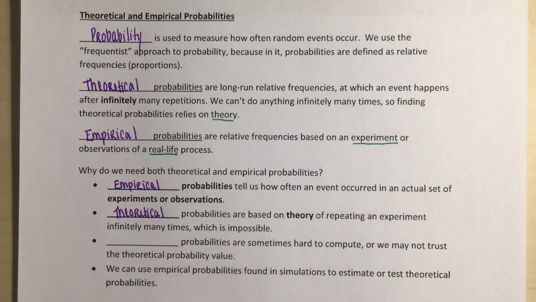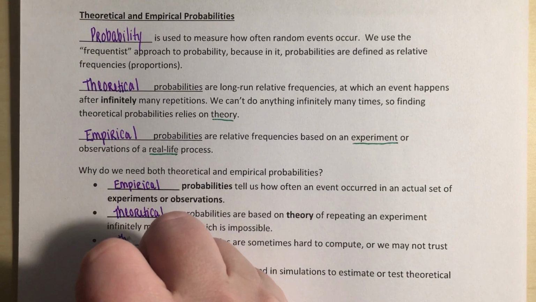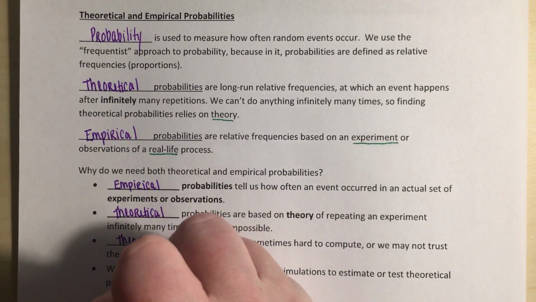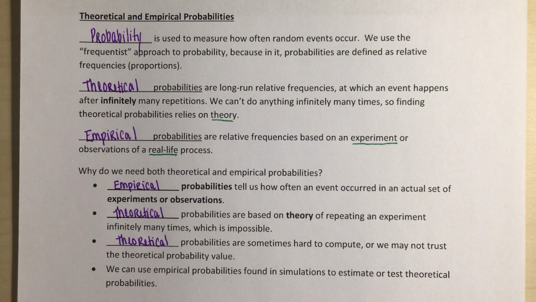Repeating an experiment infinitely many times is impossible, but that being said, that ties directly into our next statement. Since theoretical probabilities are sometimes hard to compute, or we may not trust the theoretical probability, we can use empirical probabilities to estimate or test our theoretical probabilities.